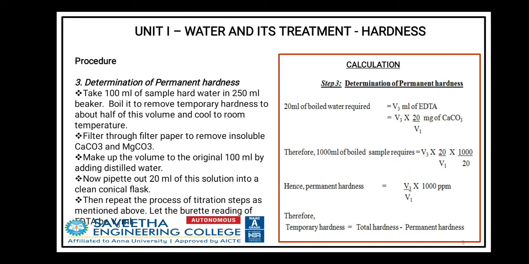After that, we do the third titration for the determination of permanent hardness. Here, instead of sample hard water, we take boiled water. In the boiled water, temporary hardness is eliminated and it contains only permanent hardness. So again we repeat the procedure, and the burette reading of EDTA is taken as V3 ml.